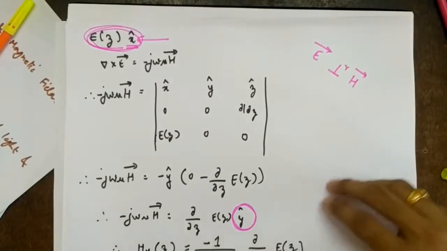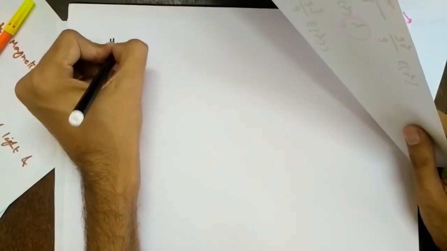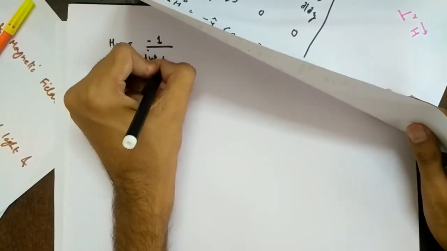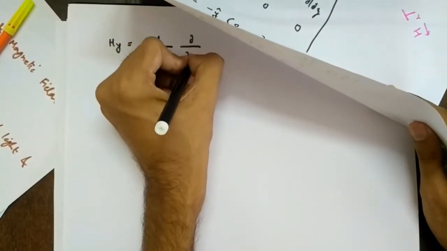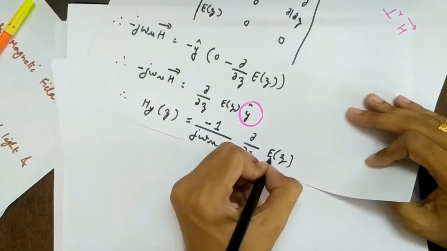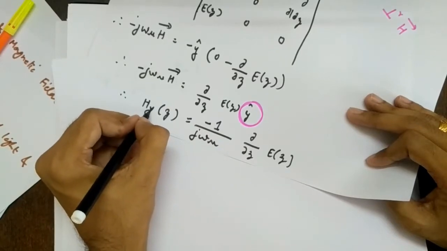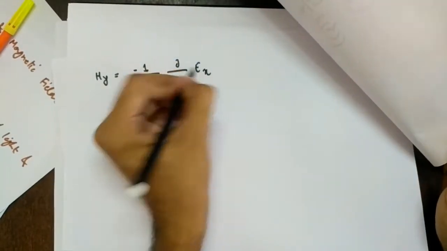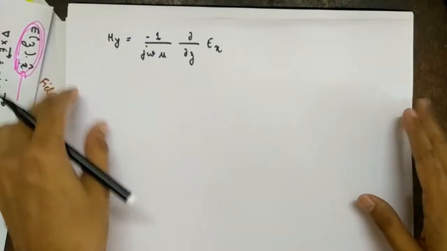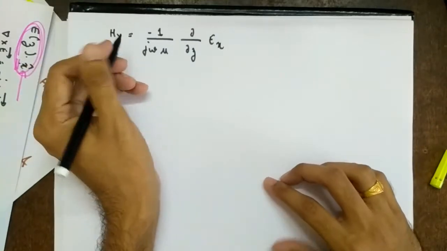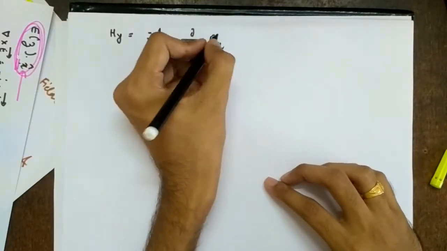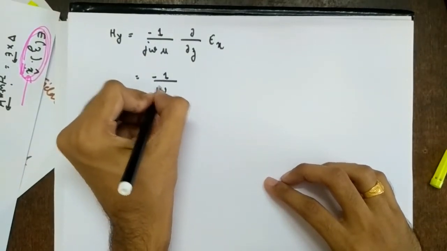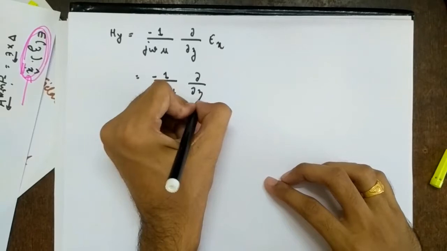So let's see that. Let me again write Hy. I will not write z to avoid confusion. So it is minus 1 upon j omega mu, del by del z of E. Can I write this as x? So H indicates y direction, H is in y direction, E indicates x direction, right? It is x direction. I will write Ex. And we have seen the solutions in the last lecture. What is Ex? So it is minus 1 upon j omega mu del by del z.